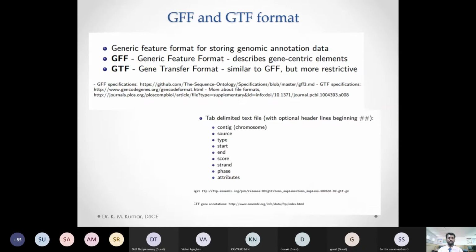Another format is GFF, the generic feature format. In this we can get the details of all the gene-related information under CDS, the coding DNA sequences. We are also going to use this format for further annotating the data, and from there we find some functionally significant data.